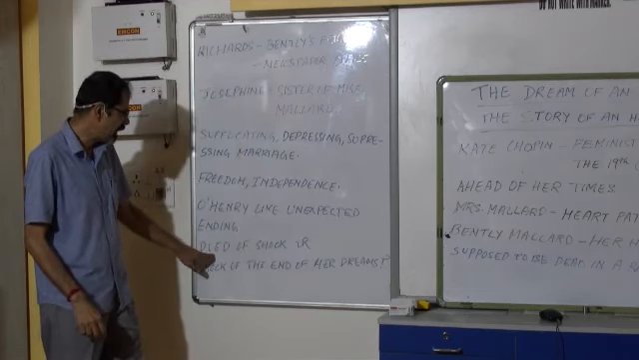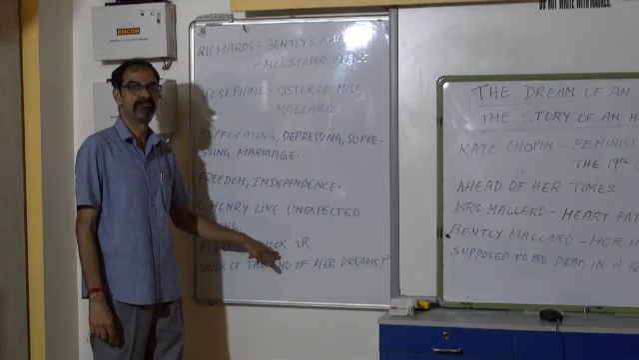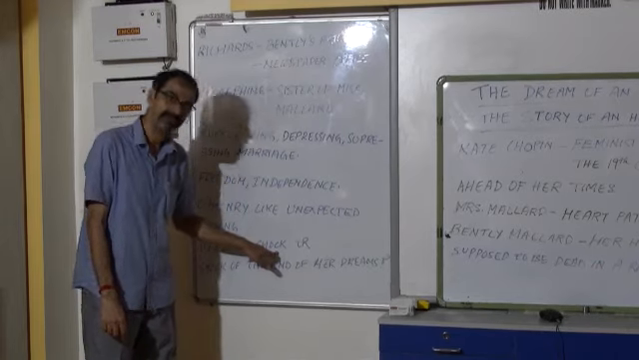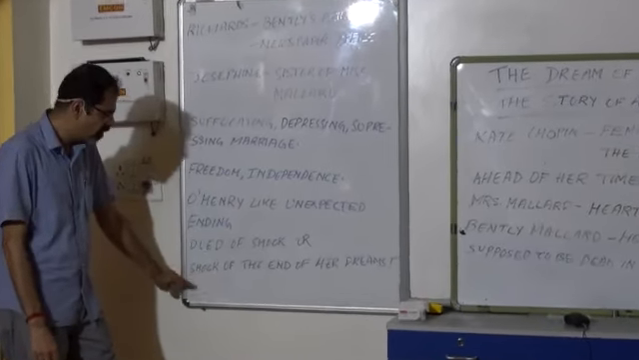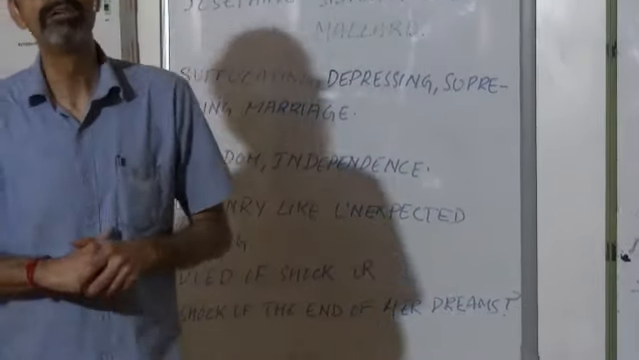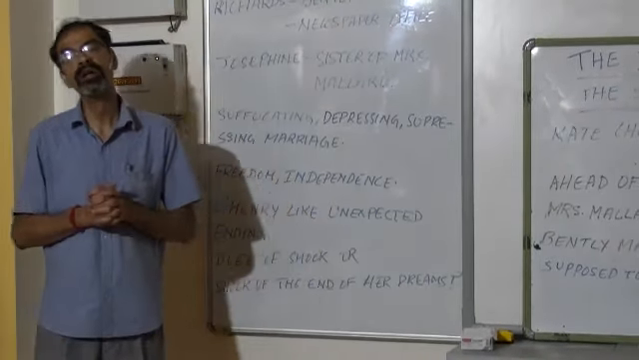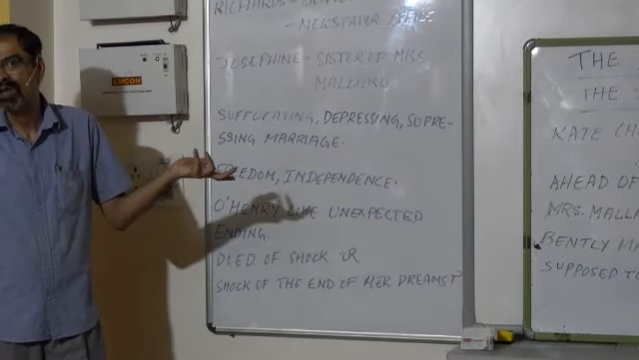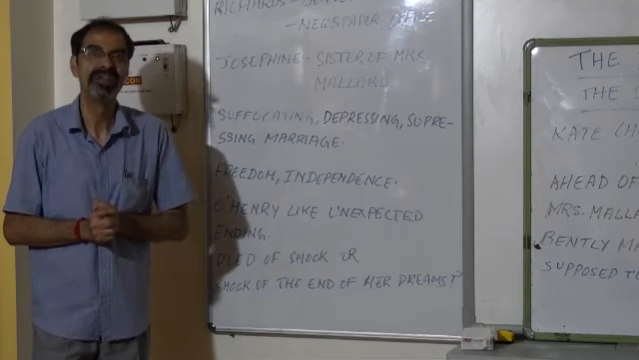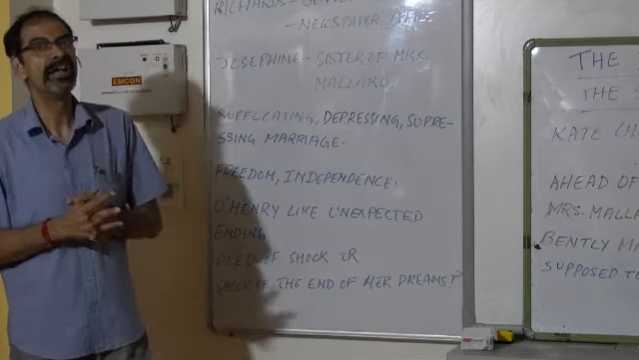Did Mrs. Mallard die of the shock of seeing the husband alive whom she had expected to be dead? Or did she die of the shock of the end of her dream of being free and independent and to live on her own terms? We don't know, even though the doctor said that she had died out of happiness. So you see, the story is ending in an ironical manner.